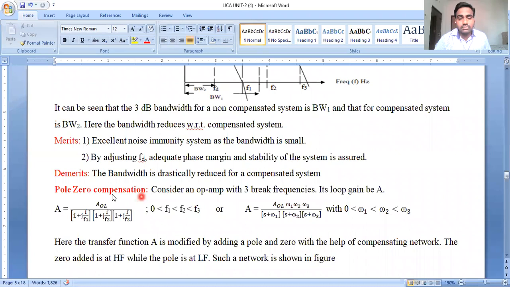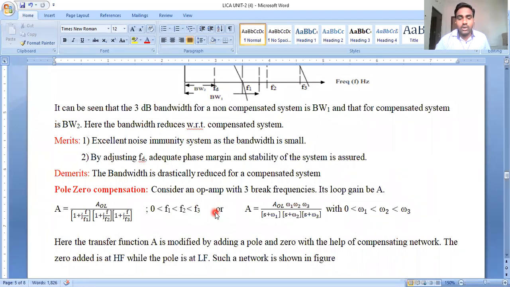In the concept of pole zero compensation, here also we discussed 3 RC pole pairs. Here also we go to the discussion of 3 breakover frequencies or 3 corner frequencies. That means in the transfer function we are adding a pole and a zero. We are adding a zero to the numerator and a pole to the denominator. So we are compensating the frequency response by adding a pole and a zero.